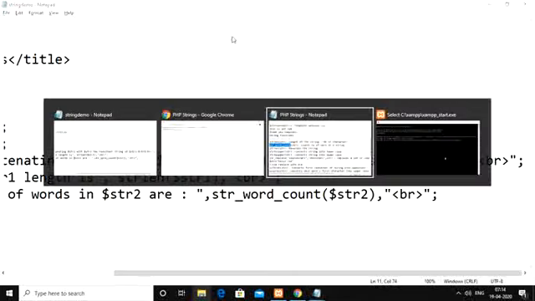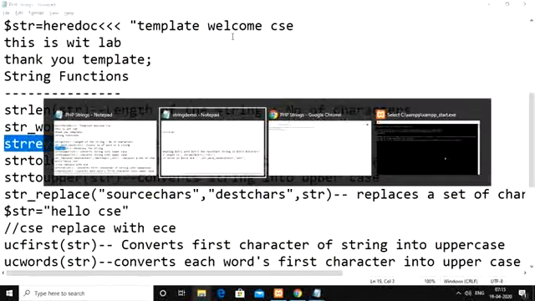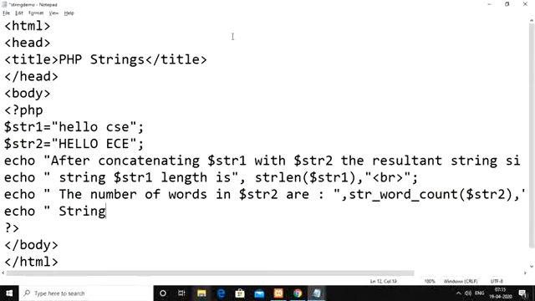Then followed by that, take the next one, string reverse. We will reverse the first string. Echo string $str1 in reverse order is str underscore reverse of $str1.